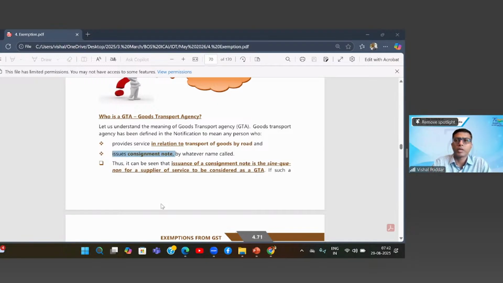Yes, Geet, I am coming to that point. So people are interpreting it in the fashion that the transporter has a choice. If he issues a consignment note, he will be a GTA, and if he does not issue a consignment note, he will not be a GTA. But I believe this is not the correct intent, because if you go to the Transport of Goods by Road Act, there is a specific requirement where the transporters have to issue a consignment note. So I had mentioned this at the time of RCM, that instead of reading it as issues consignment note, you should read it as liable to issue consignment note. This is how I believe this entry has to be read.